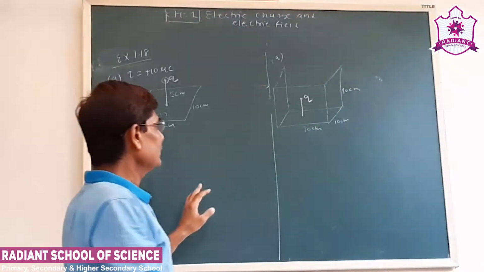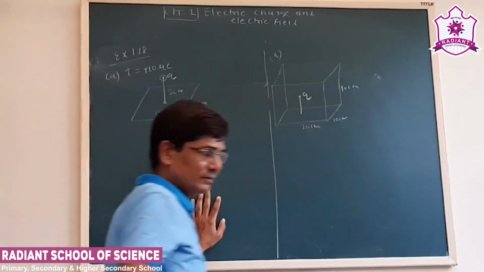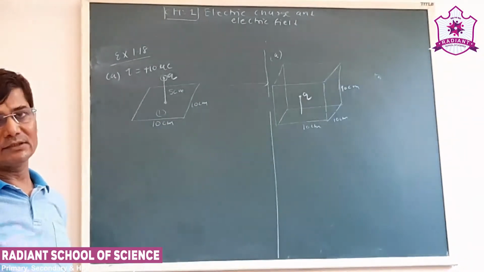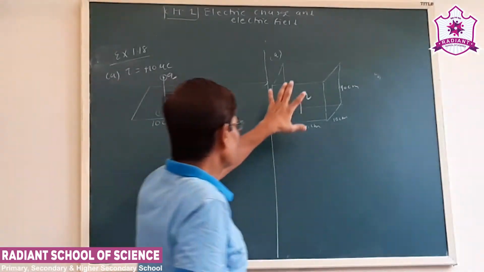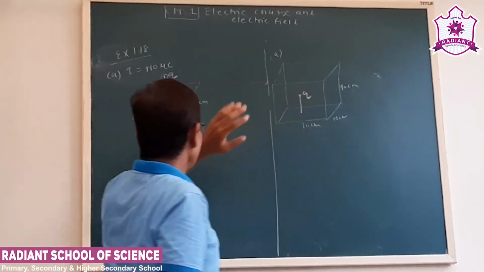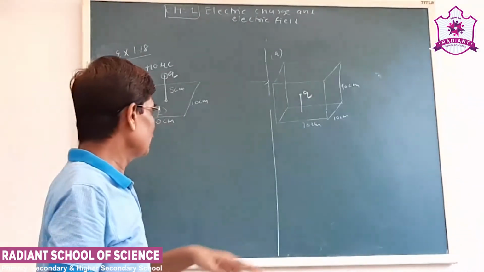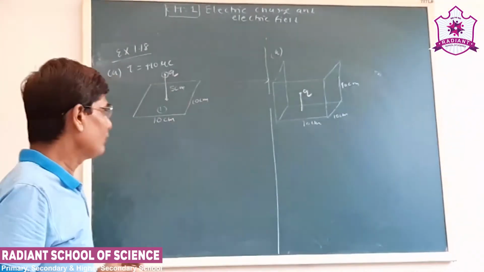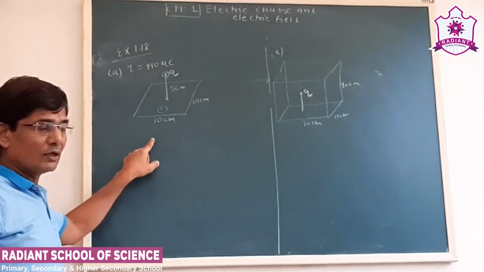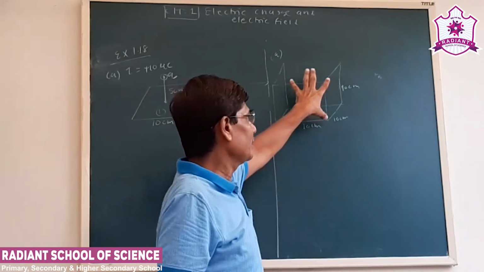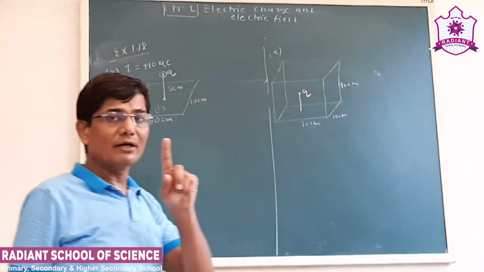But this cube will have 6 surfaces. So in that case the flux link will be with the total cube. Here we have to find out the flux with any one surface. So whatever flux we obtain from the given condition, we have to divide by 6.